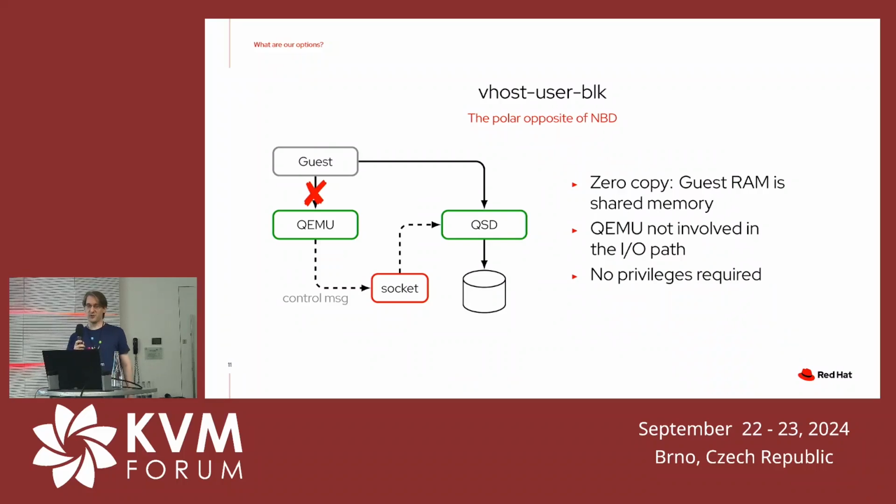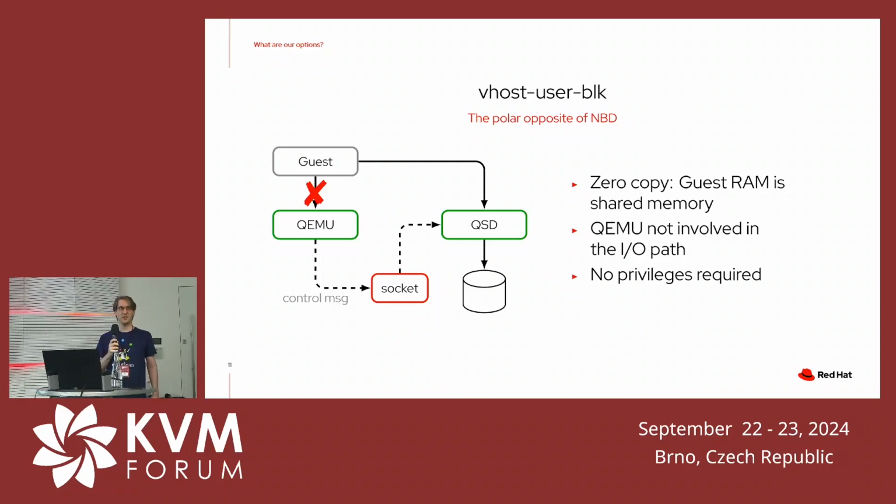And then we have the option of vhost-user-blk, which I believe is what most expect, that it's the solution to do this, to have out-of-process storage backends. And it's radically different from the other two solutions in that it completely cuts out QEMU from the I/O path.